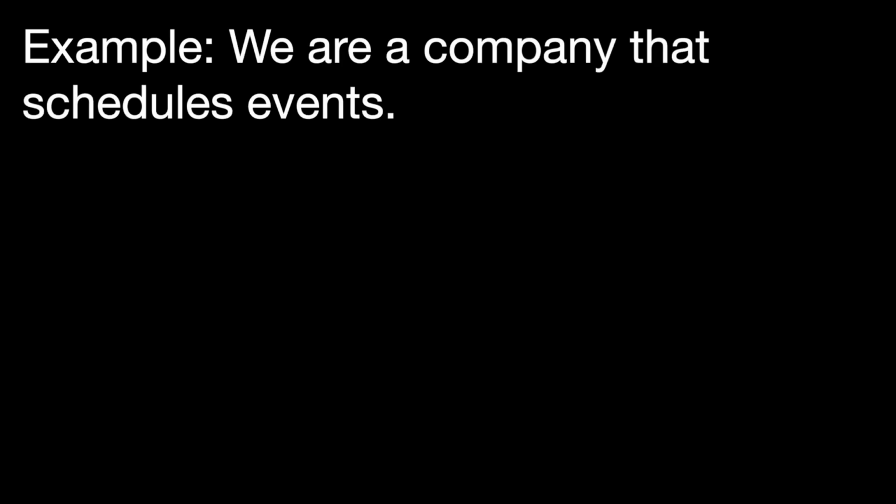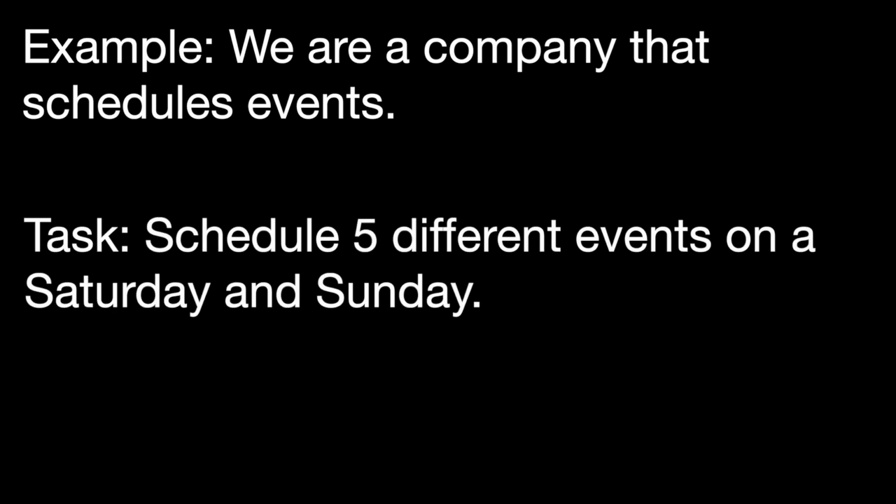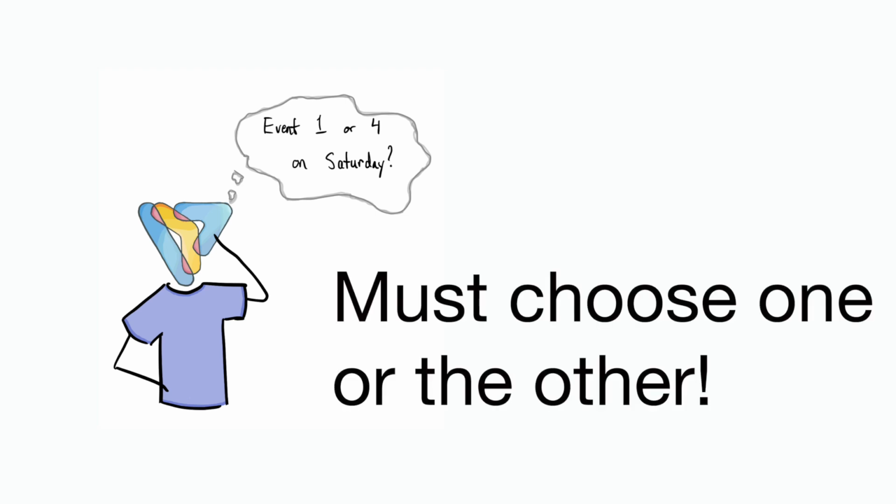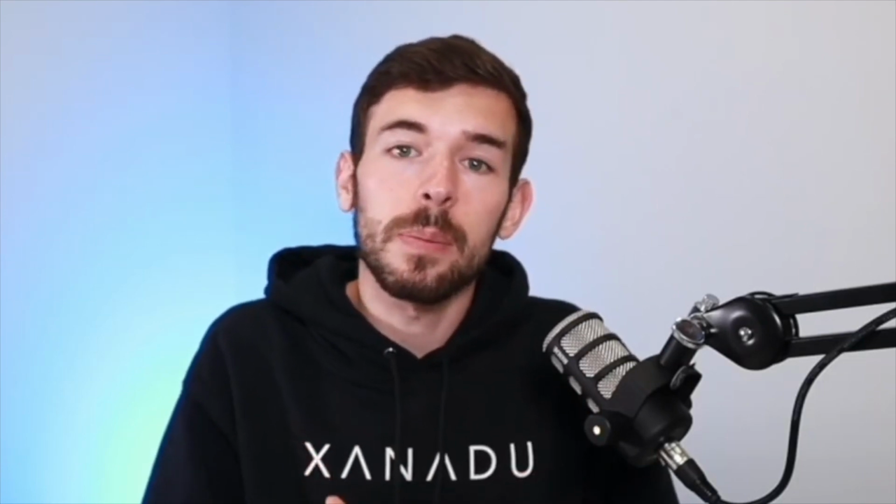To understand this concept, through all the video we are going to use a practical example. So let's imagine we are a company that organizes events. In particular, this weekend we have to schedule 5 different events that are going to take the whole day. That said, if 2 events are on the same day, one person can't go to both, they have to choose between one or the other. On the other hand, we are given a list of the people and the 2 events that they want to go to.